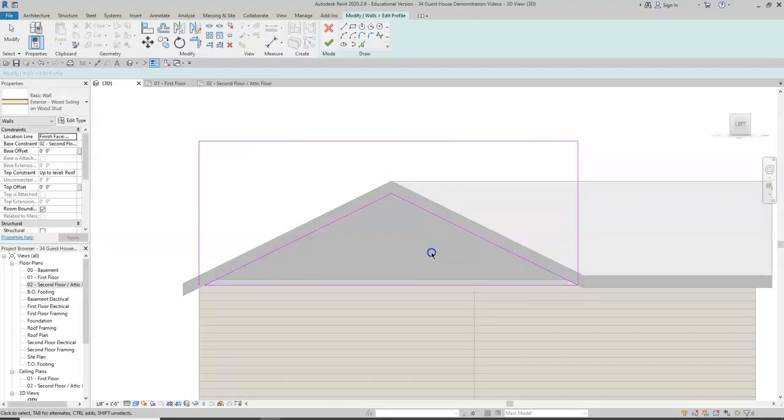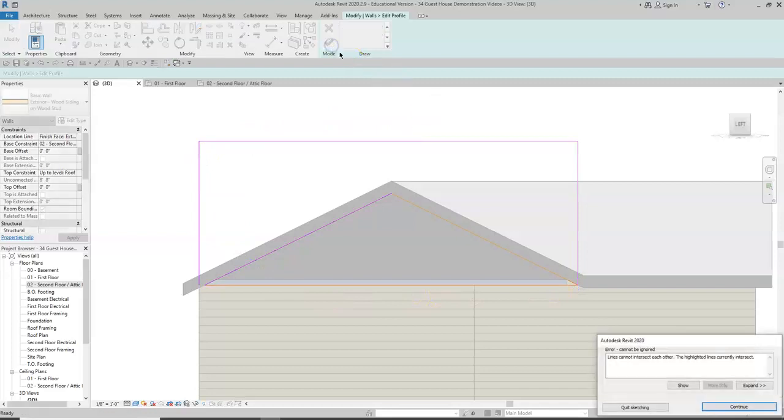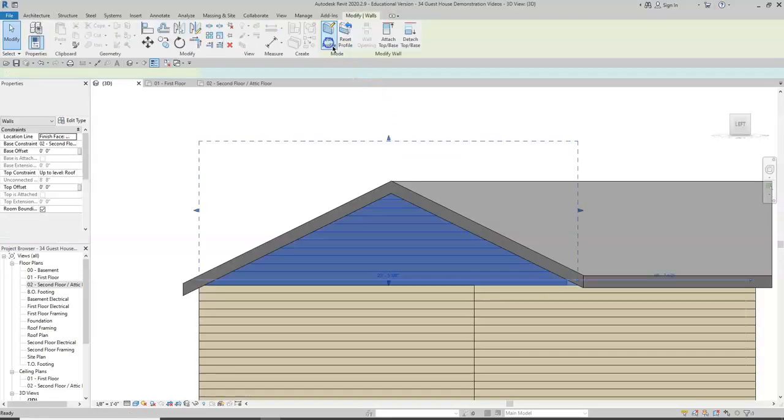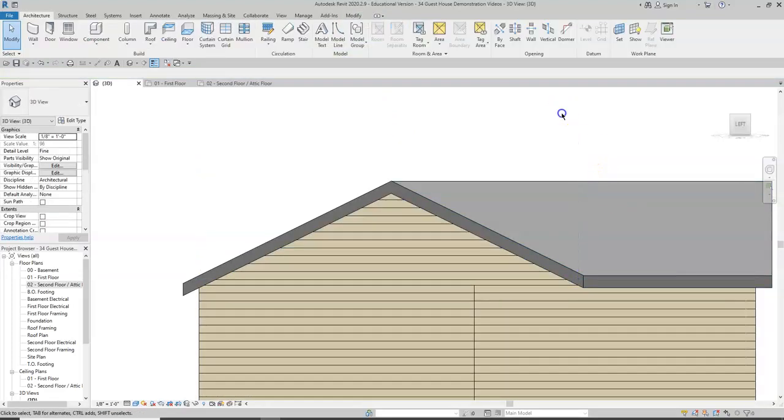Now we must have a continuous boundary of lines, and if we have extra lines we must delete them, because let me just go ahead and simulate it. Revit will say no. Lines cannot intersect each other, so we're going to continue. We're going to delete these lines. It's okay to delete them as long as we have a continuous boundary. We know that the wall will appear inside the boundary. So we'll click with the green check, and there's our wall.